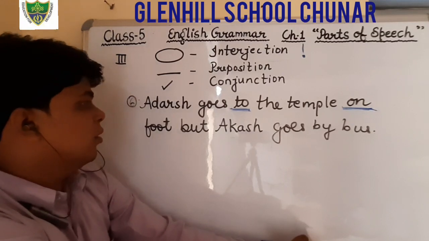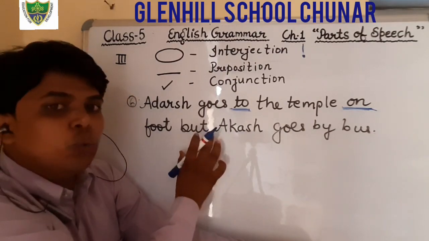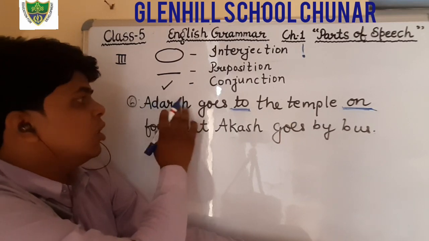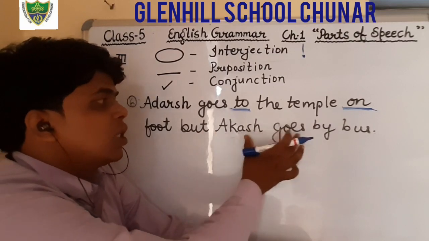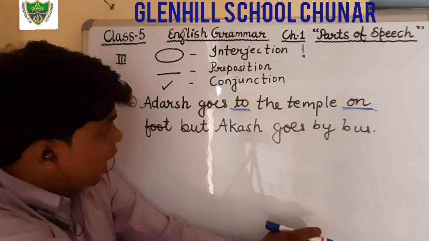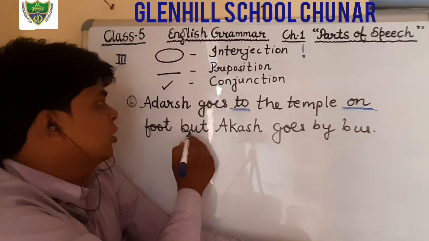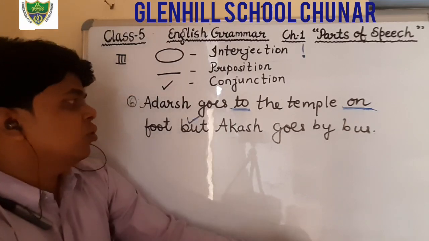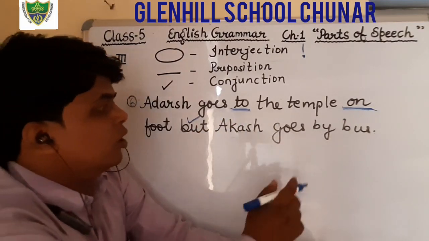And but is used to join the two sentences. See, the first sentence is that others goes to the temple on foot, that is one sentence. Akash goes by bus, that is another sentence. And these two sentences are joined with the word but. So but is used here as a conjunction. So you have to tick on the word but.